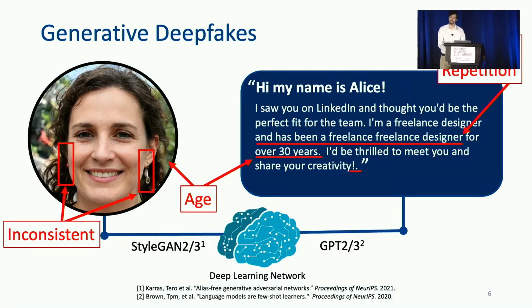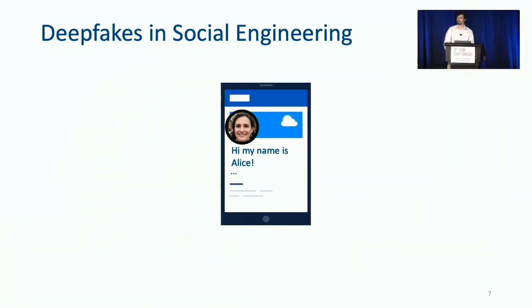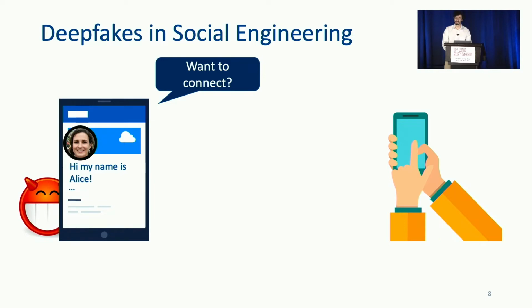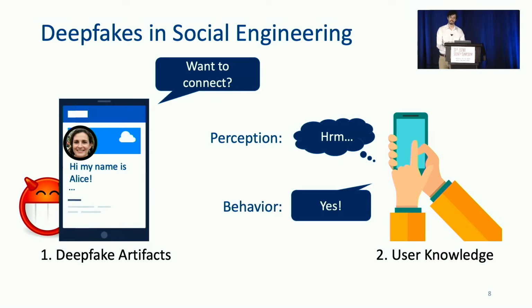But despite this, attackers still find benefits in using deepfakes. This media can be used to create realistic and unique social profiles at scale, which can then be used to deceive and connect with users to achieve some malicious goal, often financial scams, the pushing of disinformation, or the establishment of a reputation for some future harm. However, it's generally unknown whether the presence of deepfake artifacts or an understanding of deepfake techniques by the users might affect an end user's perception of these profiles or their behavior towards an encountered profile.